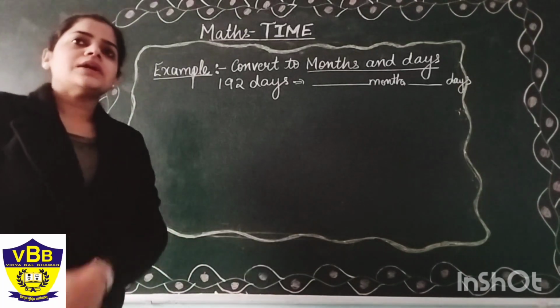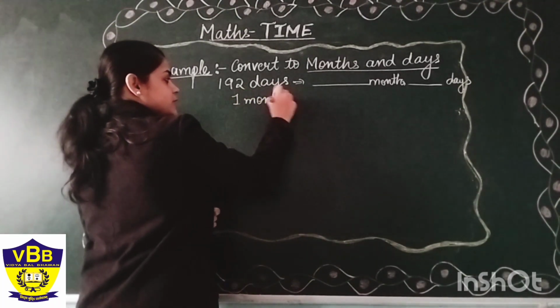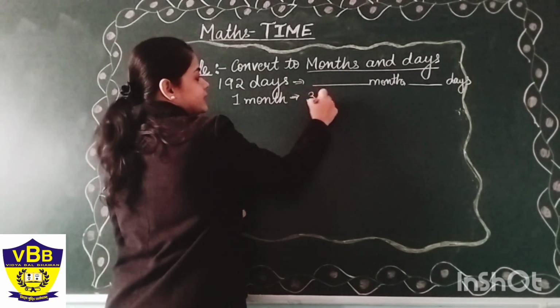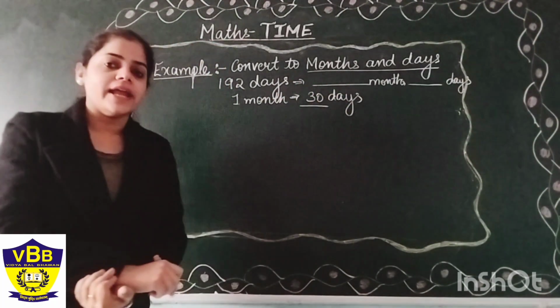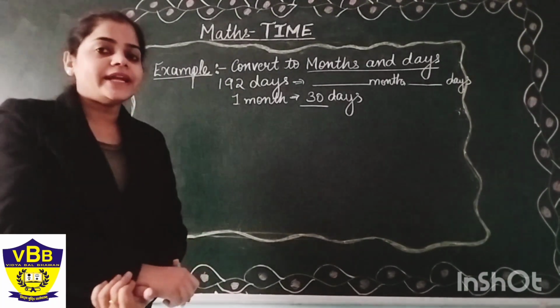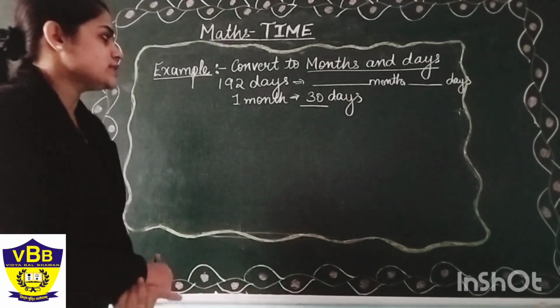So, how many days are there in a month? Yes, beta? Yes, 30 days. Very good. There are 30 days in 1 month. So, let us solve it very quickly. Solve in your notebooks.